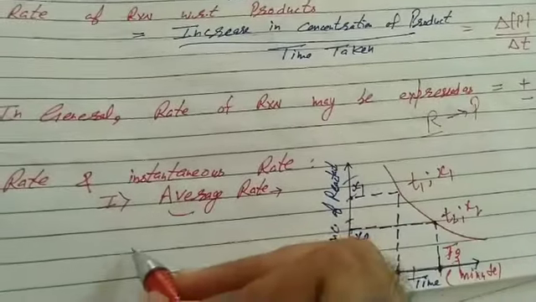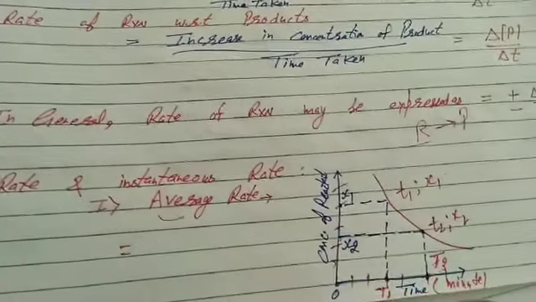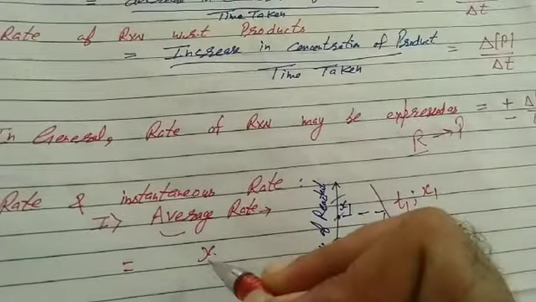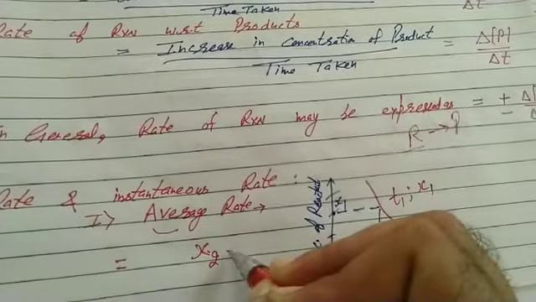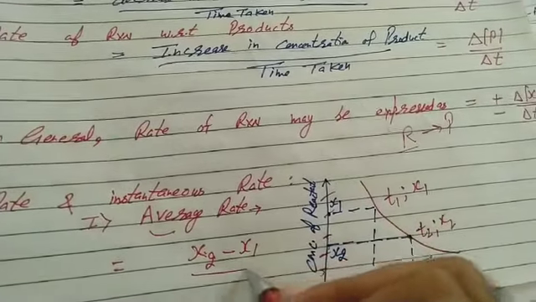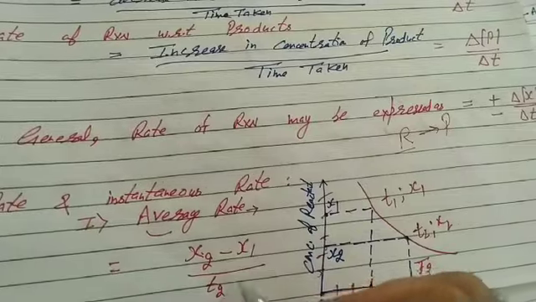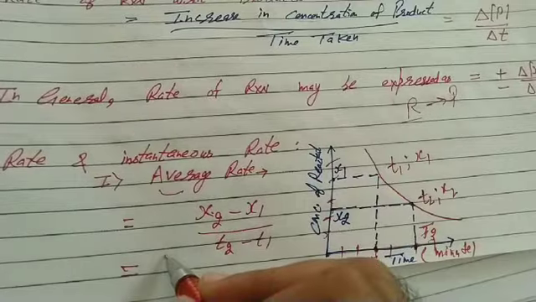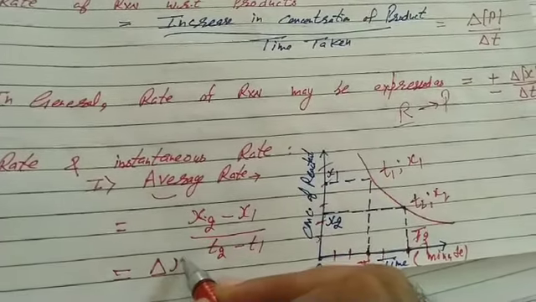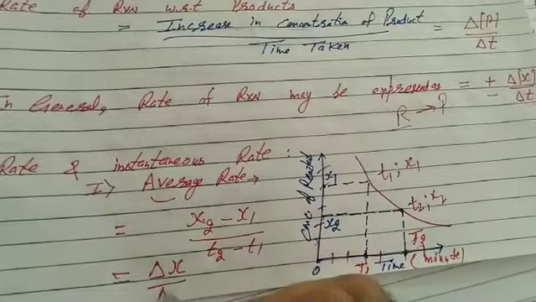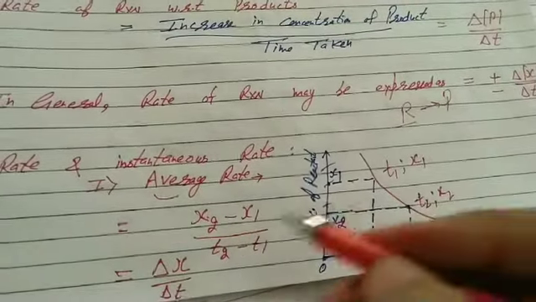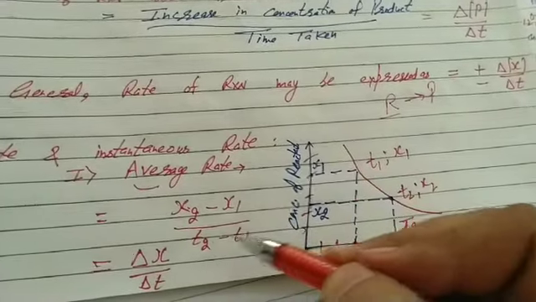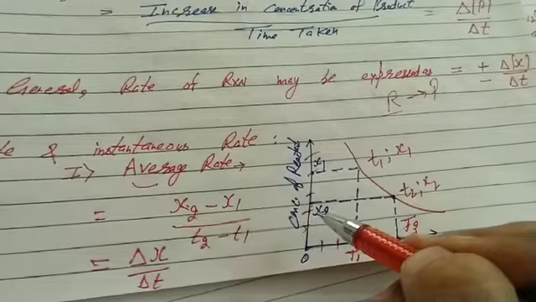Students, average rate is equal to final minus initial. Final is x2 concentration and initial concentration was x1. So x2 minus x1 upon final time minus initial time, t2 minus t1. That is final minus initial, the change in concentration, delta x upon delta t. Average rate is final concentration minus initial concentration upon final time minus initial time. So it is clear x2 is less than x1.